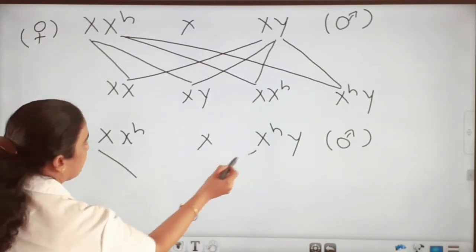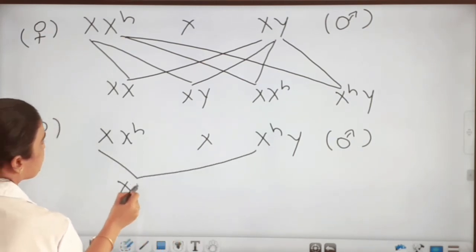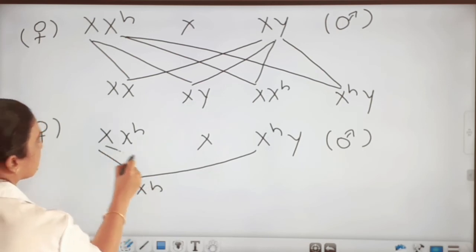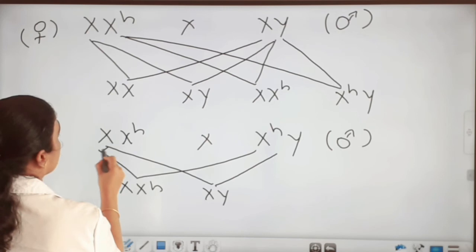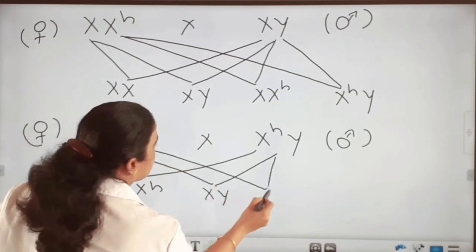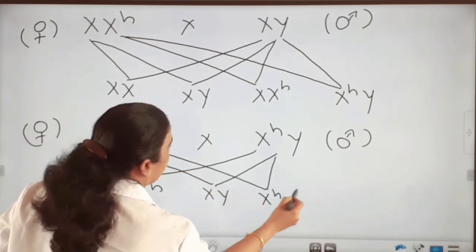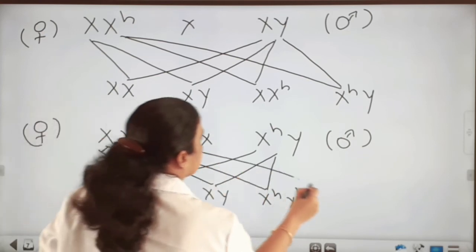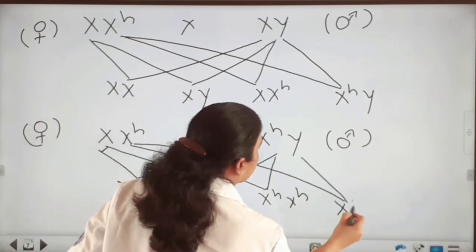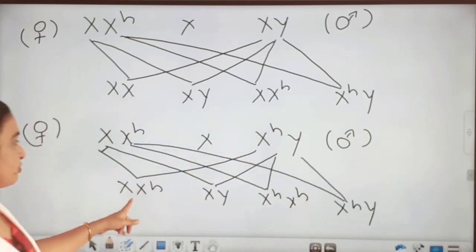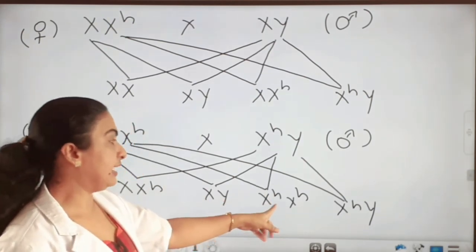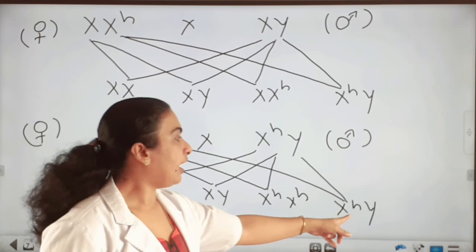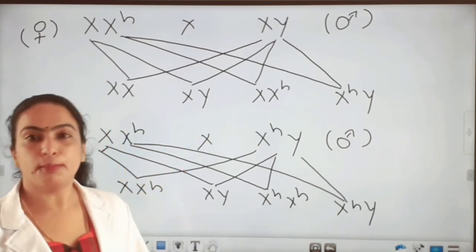Here we can see XXh, XY, XhXh, XhY. So here also, a carrier girl, a normal boy, a hemophilic girl and a hemophilic boy.